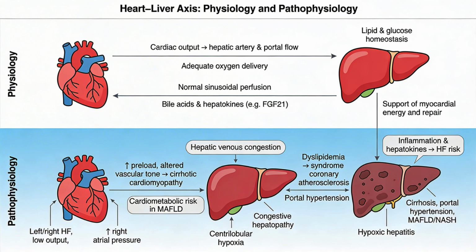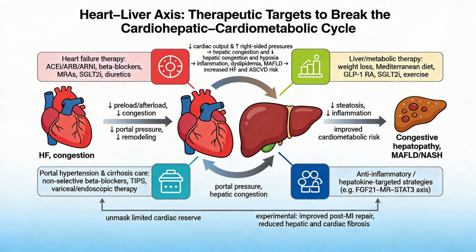Metabolic associated fatty liver disease and NASH promote coronary atherosclerosis and HF via shared insulin resistance, dyslipidemia, and inflammation. Therapies that straddle this axis include non-selective beta blockers to reduce both portal pressure and sympathetic drive, GLP-1 receptor agonists and SGLT2 inhibitors to improve metabolic and hepatic profiles while protecting the heart, mineralocorticoid antagonists that signal via FGF21 to aid post-infarct remodeling, and dietary and exercise interventions like the Mediterranean diet and structured physical activity.